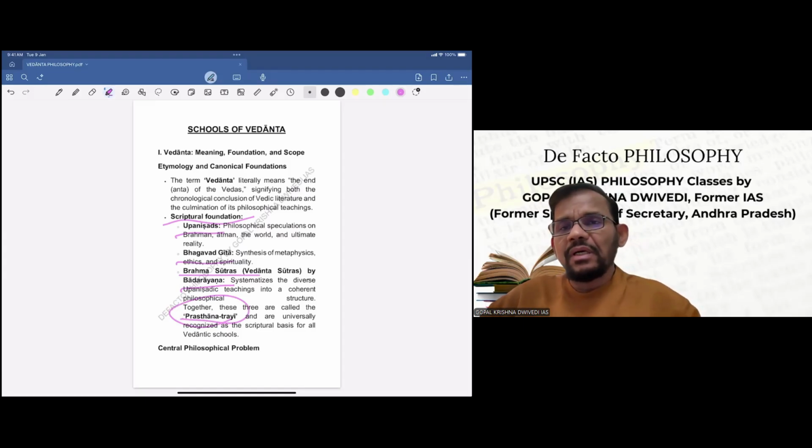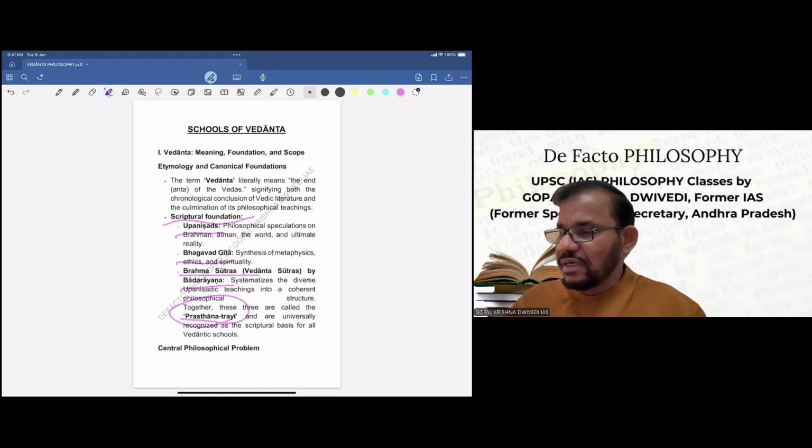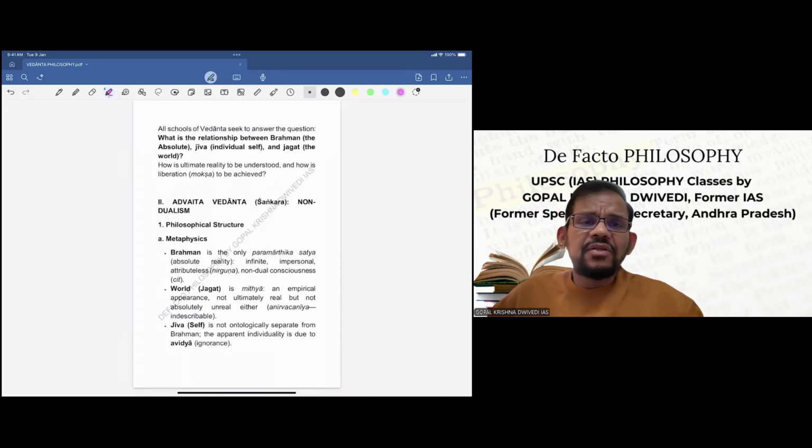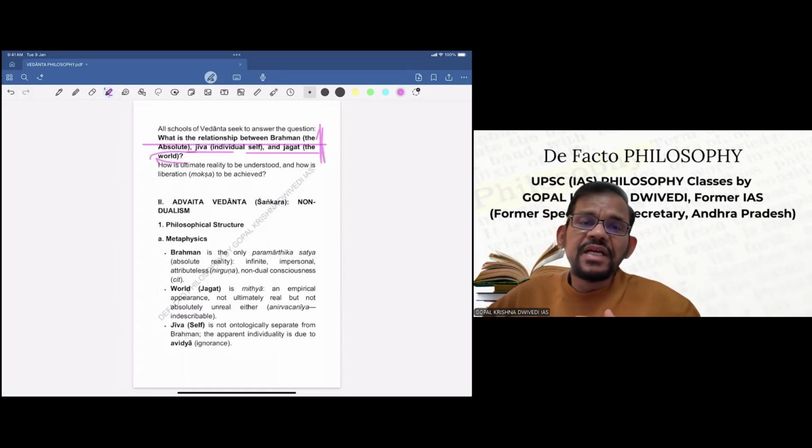Now, what problem are these Vedantic schools dealing with? Let us understand the central issue which is discussed again and again in these schools, of course with a lot of differences, because all three schools do not think along the same line as far as that problem is concerned. All schools of Vedanta seek the answer to the question: what is the relationship between Brahma, Jiva and Jagat? This is an important question. What is the relationship between Brahma, Jiva, and Jagat?